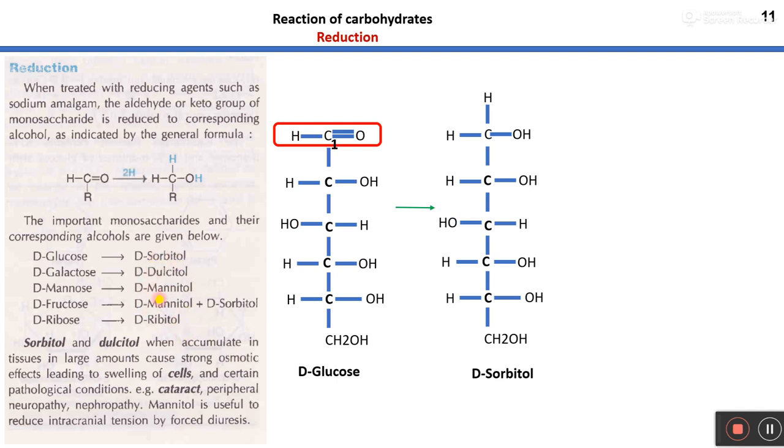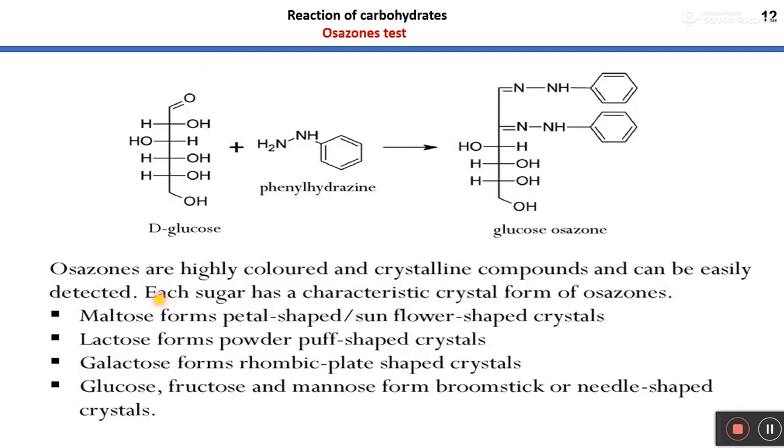Now I would like to discuss the osazone test, which is an important reaction of carbohydrates. Through this test, we generally identify the different kinds of monosaccharides in our sample. So this is D-glucose.